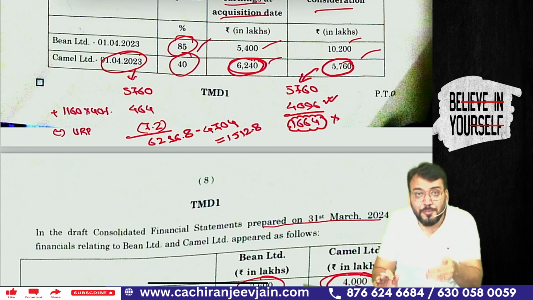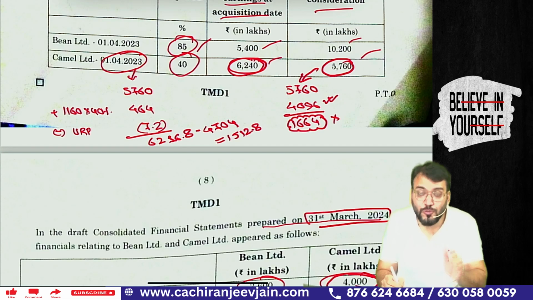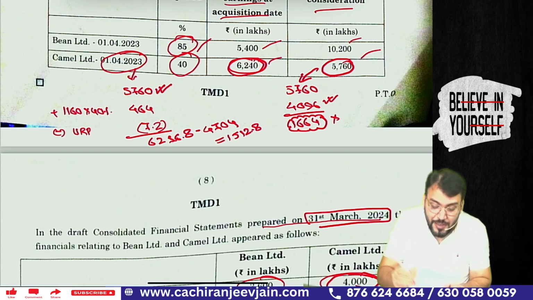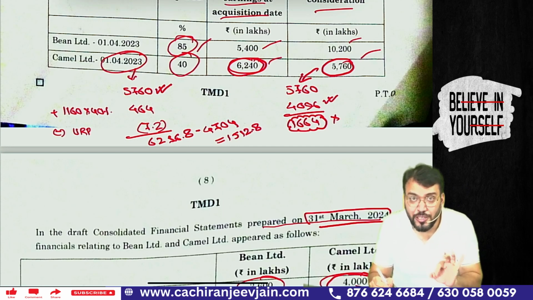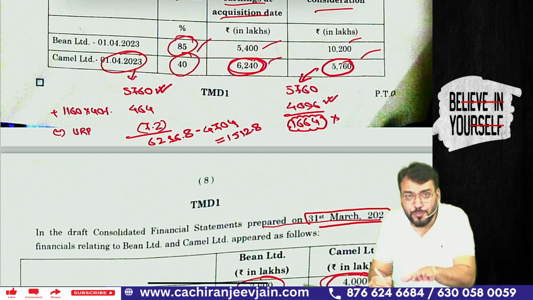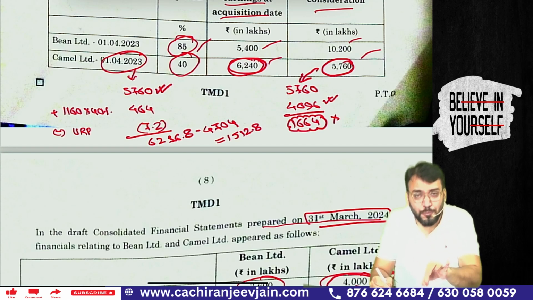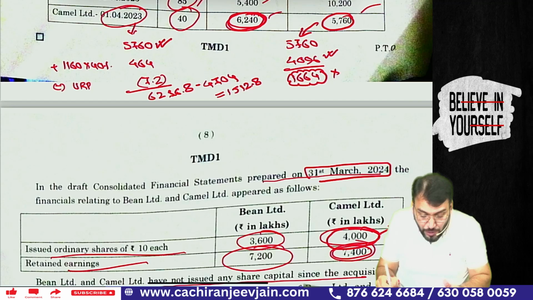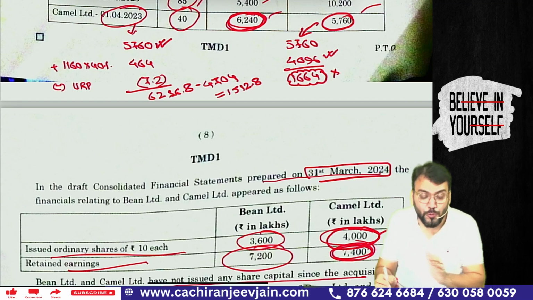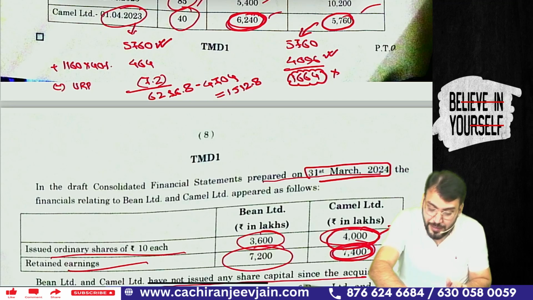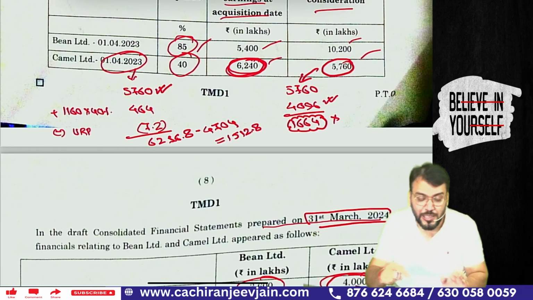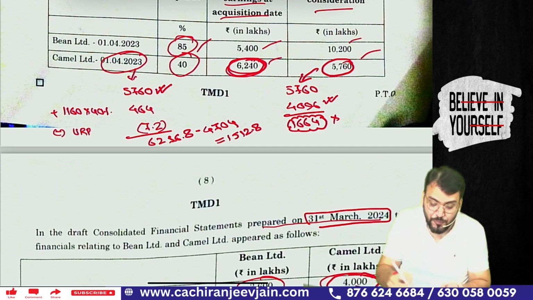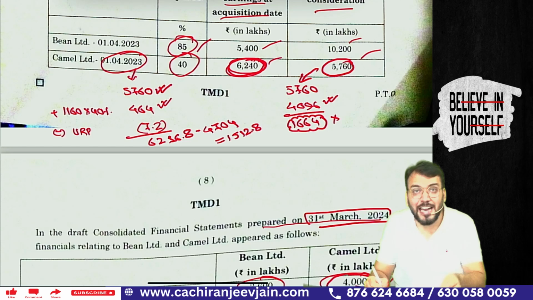Now we'll find out the value of investment as on the date of consolidation, means as on 31st March 2024. Cost price of investment is 5760 including goodwill. Now we'll add the proportionate share in post acquisition profit. Retained earning on the date of acquisition is 6240, and on the date of consolidation it becomes 7400. So post acquisition profit is 7400 minus 6240, which is 1160. 1160 into 40% is 464. That post acquisition profit will be added to the cost price of investment.